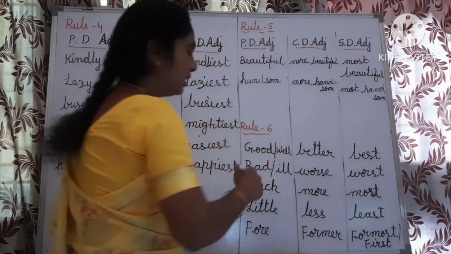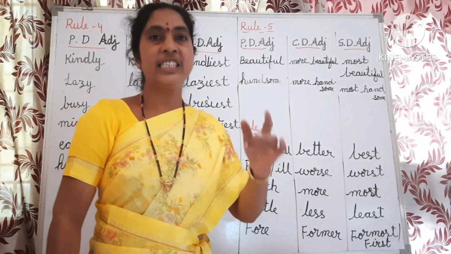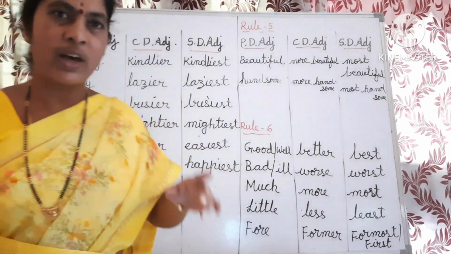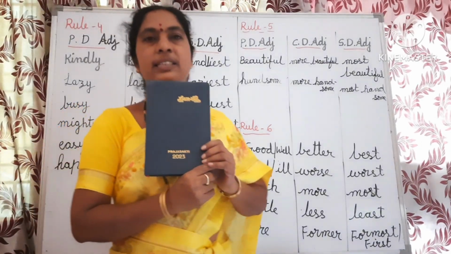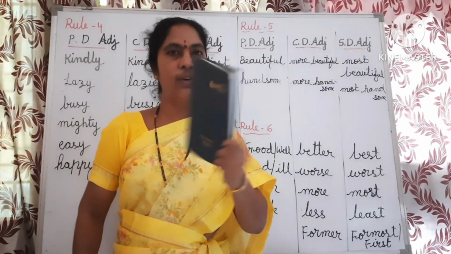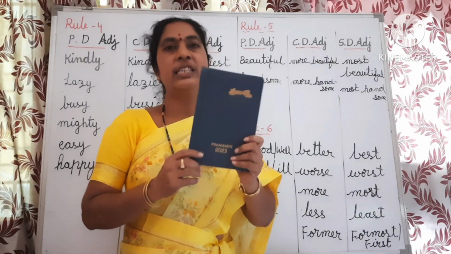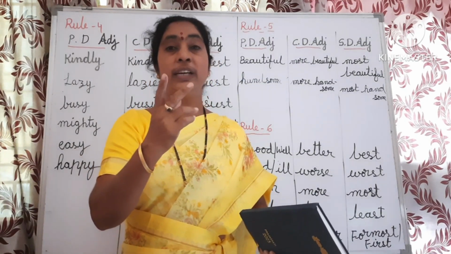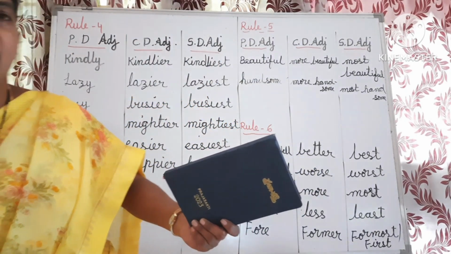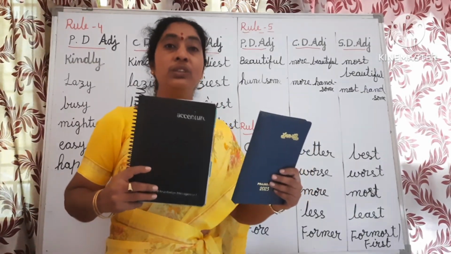When do we use these degrees in a sentence? For example, if we describe one person or one thing, we use the positive degree. Now we are describing one thing, so we use the positive degree. This is a small book. Small is the positive degree.